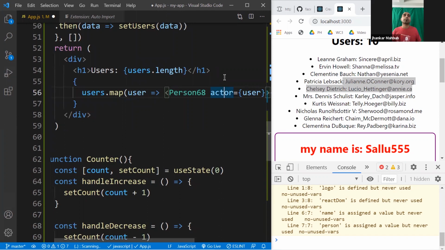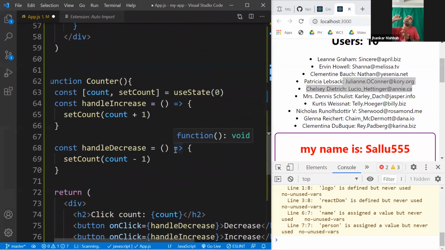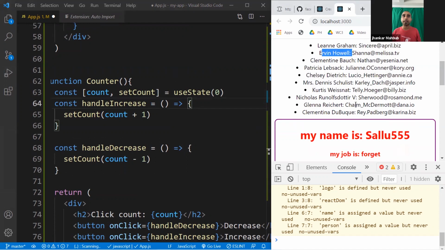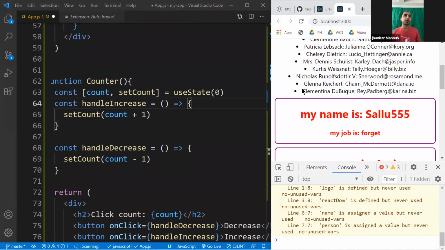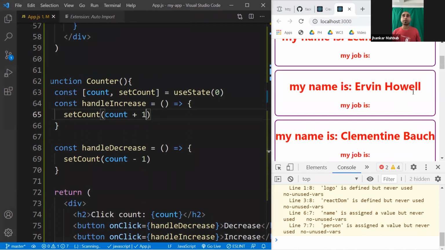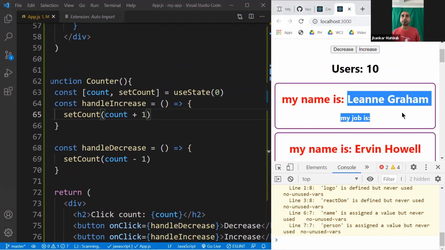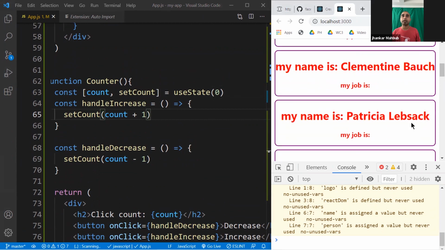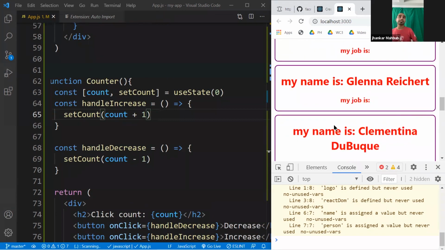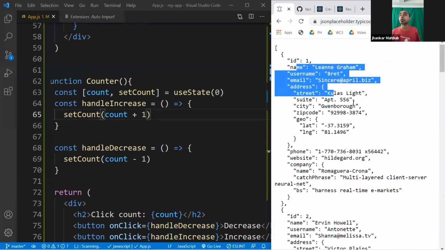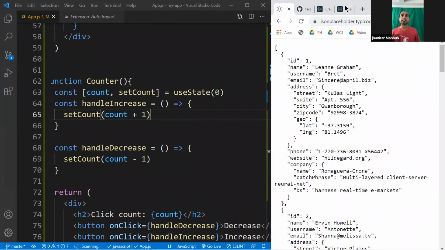Think about any function parameter, right? Once you have the parameter, the name could be something, and whatever value we are providing is used by that name. So if you do so, you'll see that this name is Leon Graham, Arvind Howell, and the last one is DBQ or whatever the name. So if this works, we will have many more users. You see Leon Graham, the 10 users, this is Arvind Howell, and all these users added. And if you look into the first one, their data doesn't have any job, right? So that's why you don't see any job here.